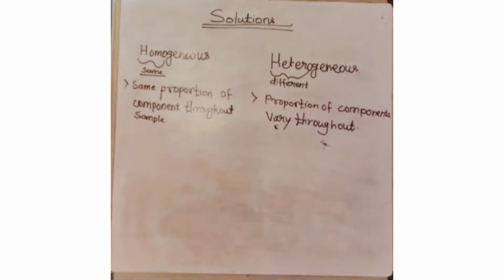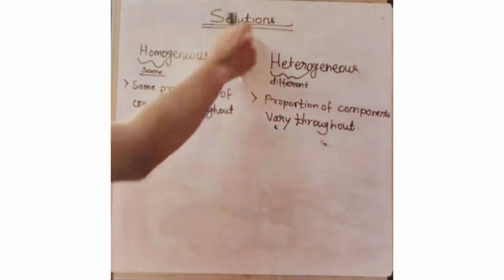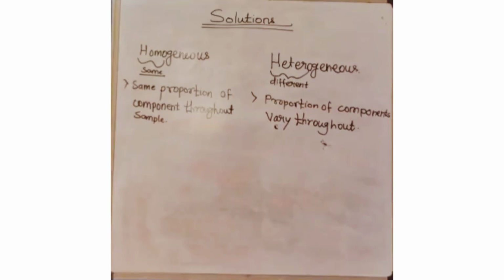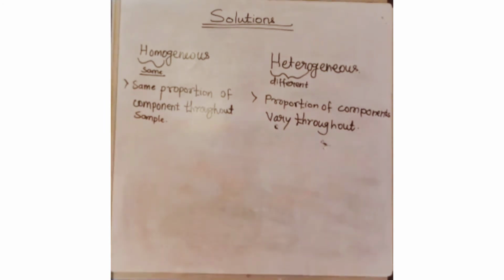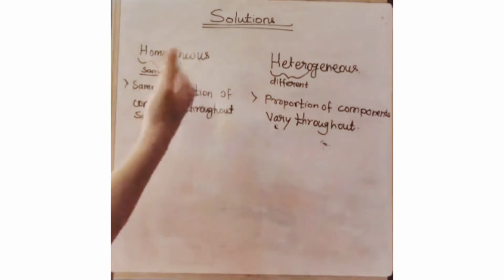Okay. So if we consider homogeneous, now we are looking at homogeneous solutions. So what are homogeneous solutions? Let's take a very basic example, my favorite one, that is salt and water. We know salt water. Am I right? In salt water, when salt is mixed with the water, it is going to dissolve and make a solution that is known as salt water. So it is a type of homogeneous structure.